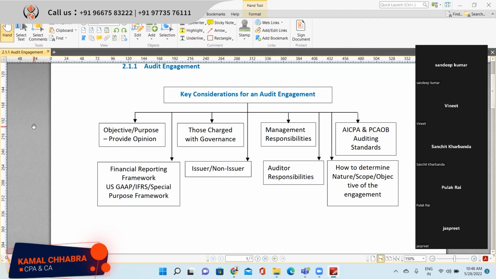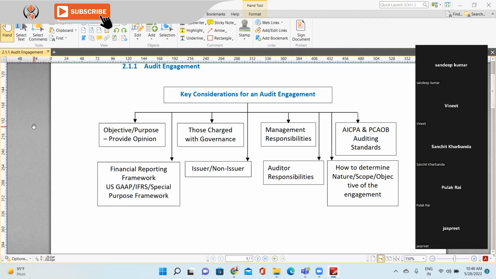Then the next consideration is whether the company is an issuer or a non-issuer. Because if it is an issuer, then we need to follow the SEC requirements and SEC compliance. If it is a non-issuer, then limited accounting standards and limited auditing standards are to be applied.